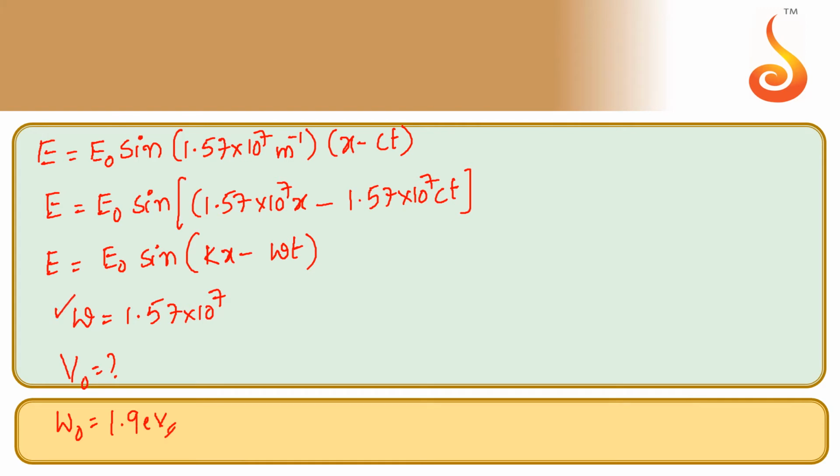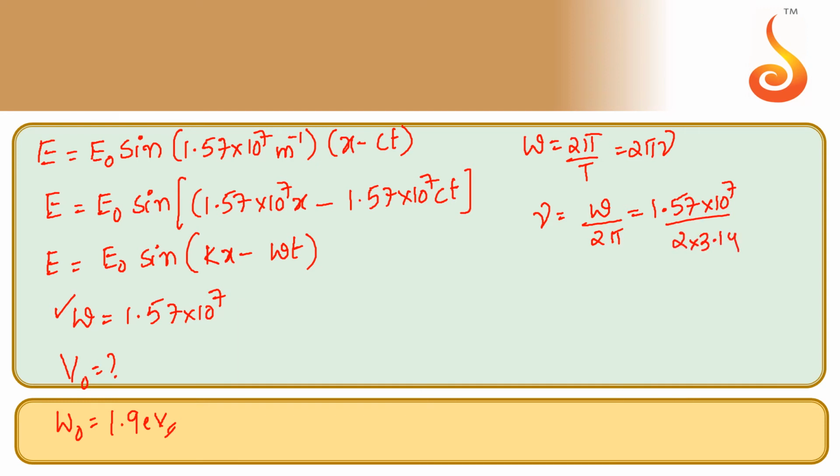Since we calculated omega, omega can be written as 2 pi by T or 2 pi into frequency. So from this we can calculate frequency. Frequency is equal to omega by 2 pi. Omega value is 1.57 into 10 power 7 by 2 into 3.14. So frequency we got 0.25 into 10 power 7, which is also 2.5 into 10 power 6 hertz.